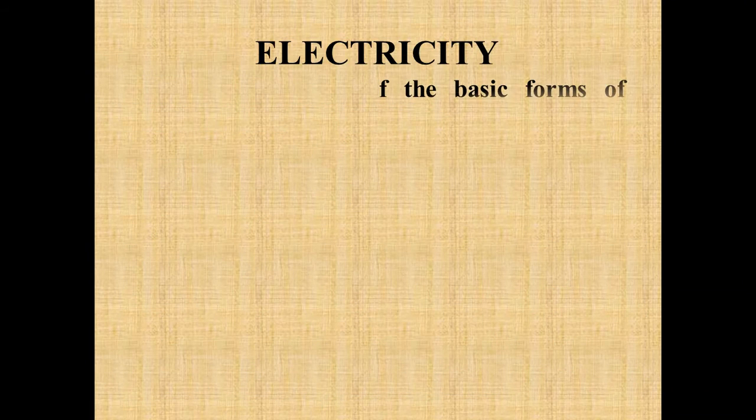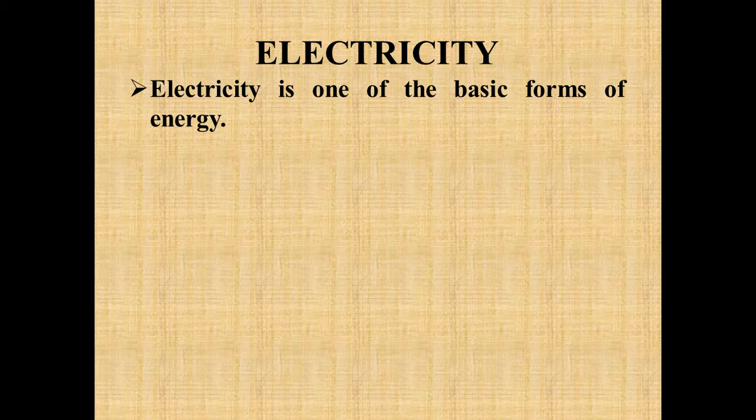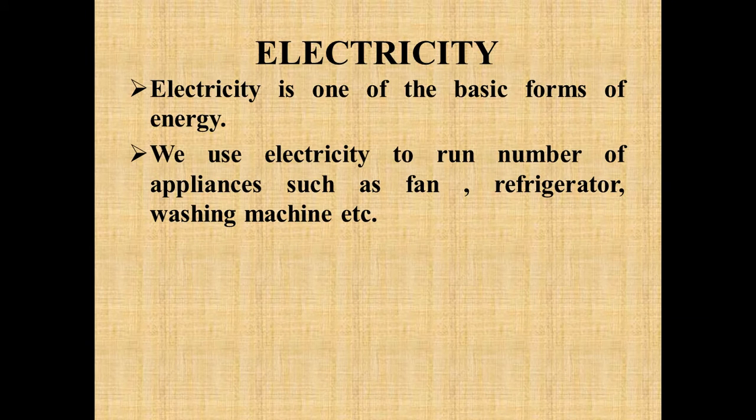The very first topic, which you have already studied in the previous classes: what is electricity? As we have discussed a few forms of energy in the previous chapters, like heat energy, which is a measure of hotness and coldness, then sound, which produces the sensation of hearing in our ears. Electricity is also one of the basic forms of energy. We use electricity to run a number of appliances such as fan, refrigerator, washing machine, etc.